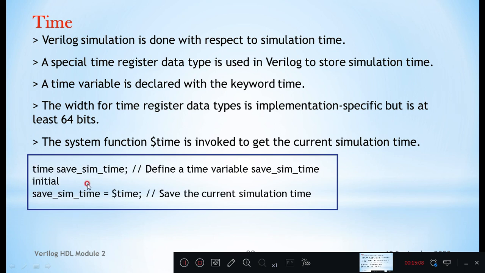If you consider an example, time is a data type, so it should begin with keyword time. save_sim_time is an identifier name given. So define a time variable save_sim_time. Initialize save_sim_time with $time. $time means save the current simulation time. On the simulation window you can observe various timings. See, the current simulation timing is stored in this particular time variable whose minimum size is 64 bits.